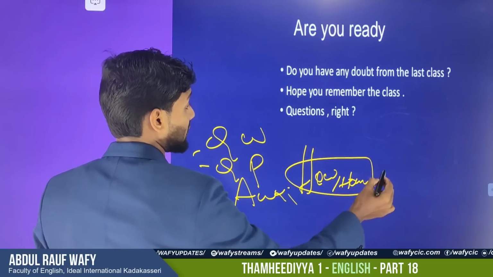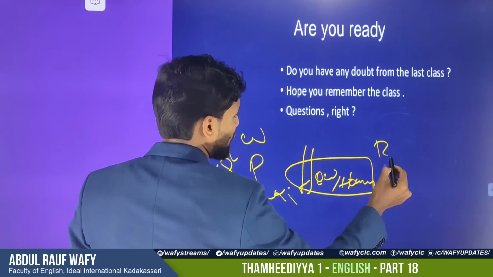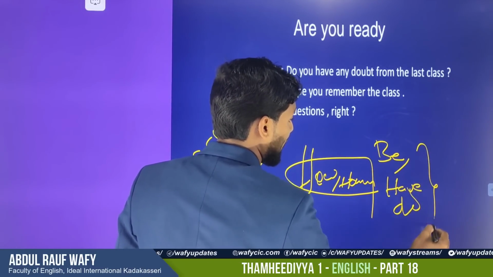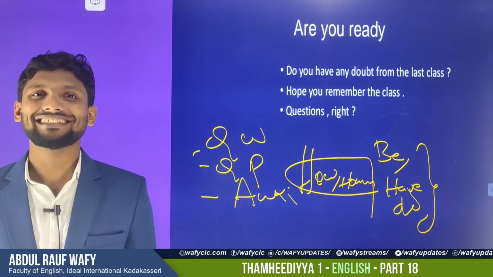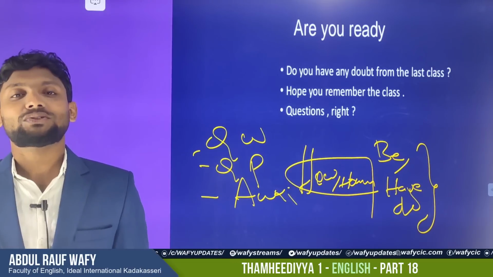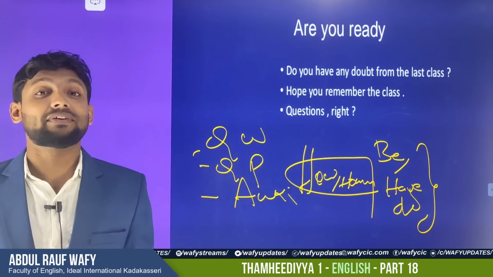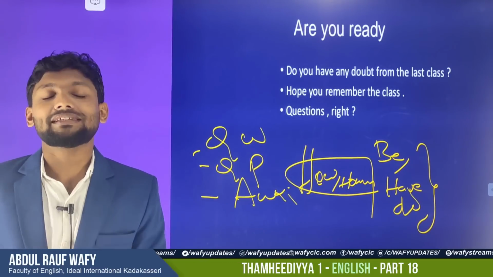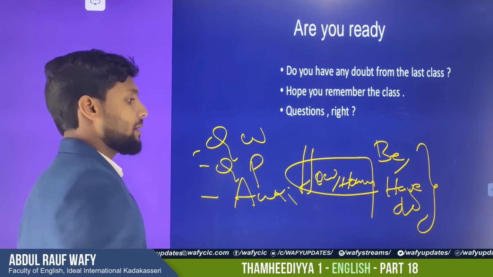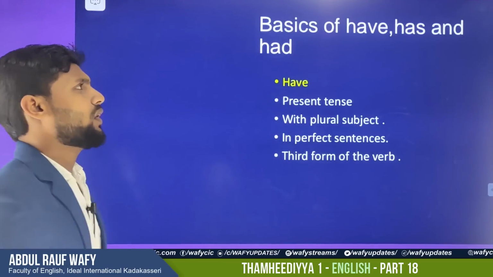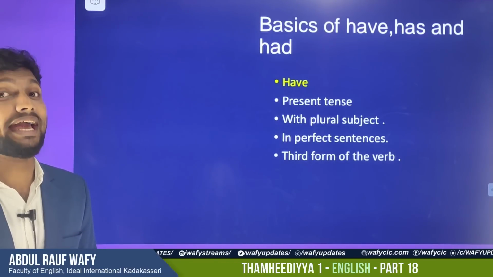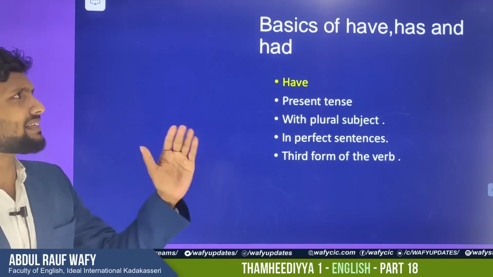And last class, do you remember what the forms of be, have, and do are, or the common name for this? Helping verbs or auxiliary verbs? Right, you said it. Okay. Anyway, today we are moving on. In the last part of last class I told we will discuss what has and have in this period. Anyway, before going into the question of has and have, we should know some basic things about has, have and had, right?